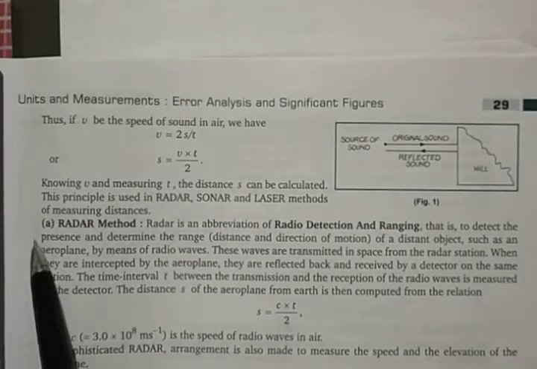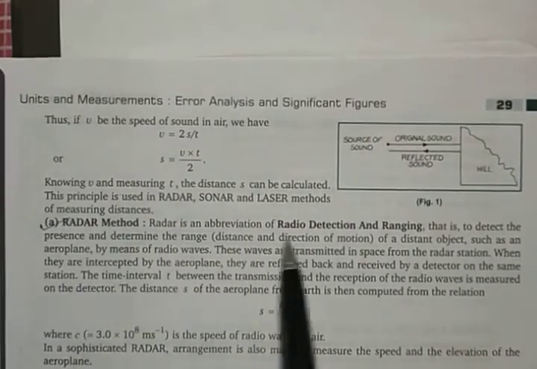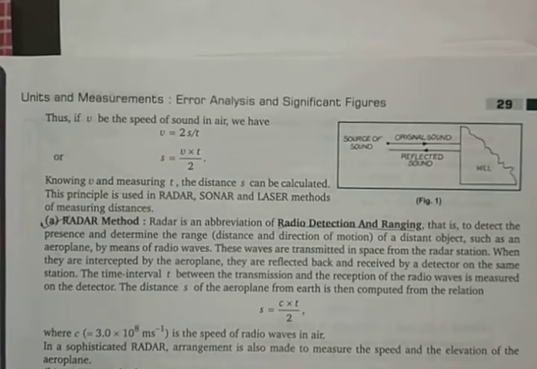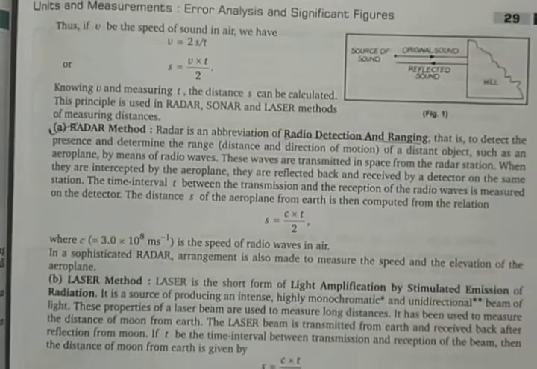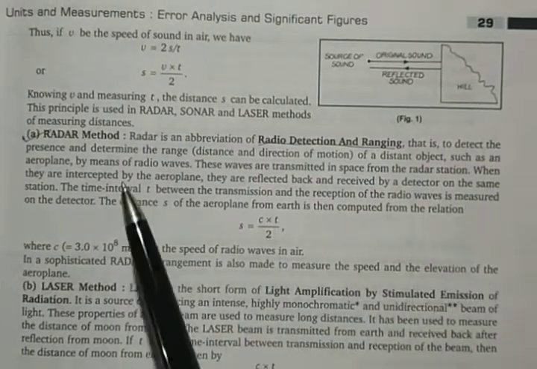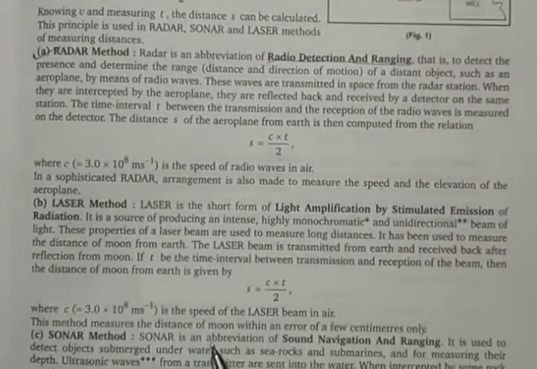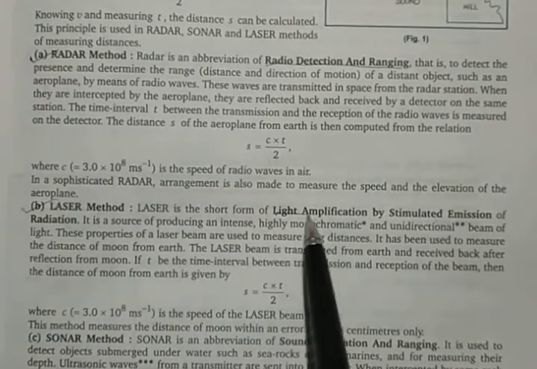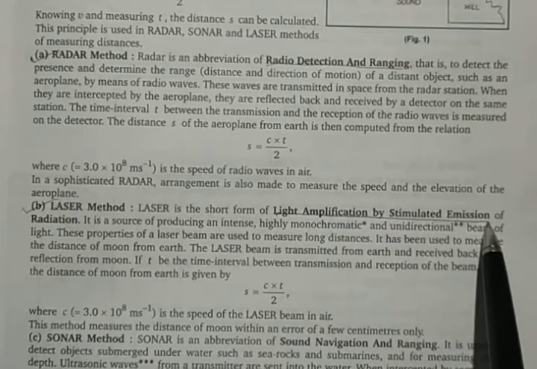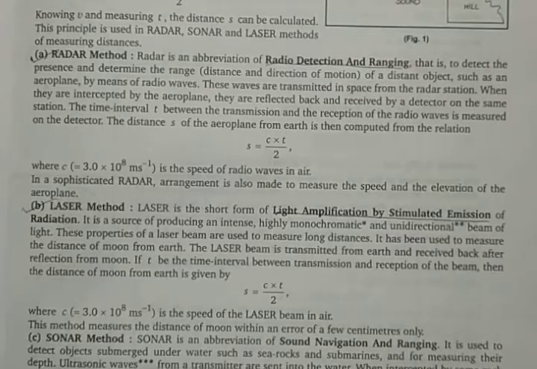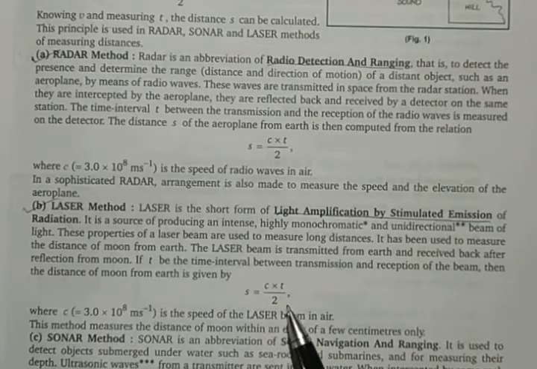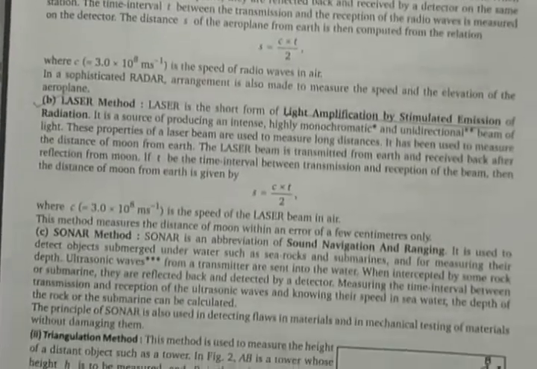Similarly, the same technique is used for the radar method also. You should know what radar is. The abbreviation is important, and the same formula is also there, and you can read and understand about what it is. This method is important. Laser method. What is laser? Light amplification by stimulated emission. That's the expansion of laser, and you should know about how it is done as well as the distance.